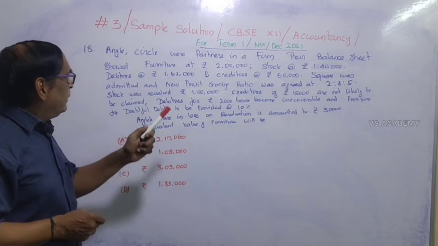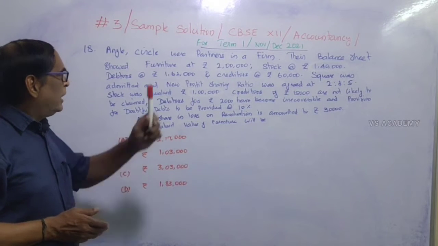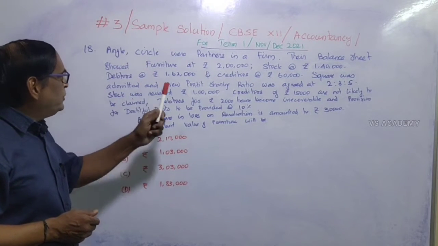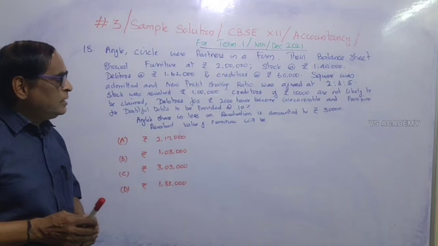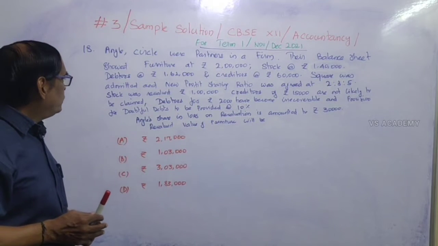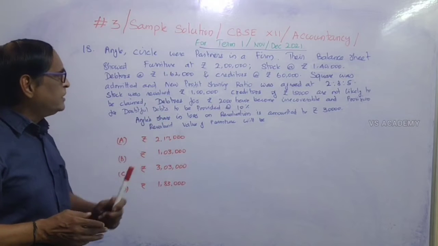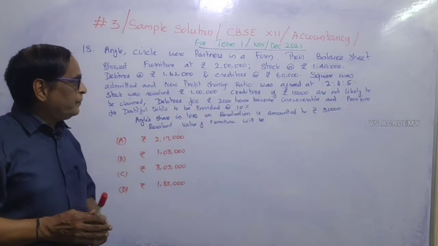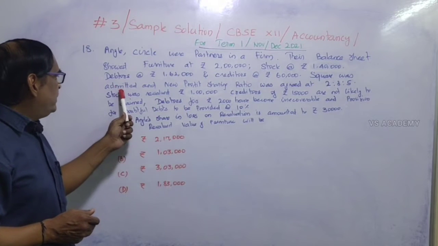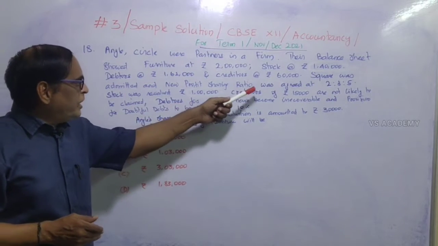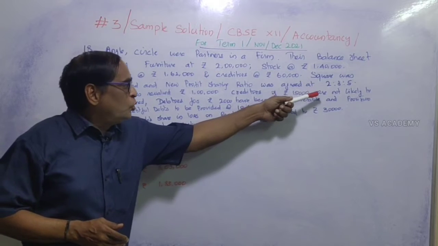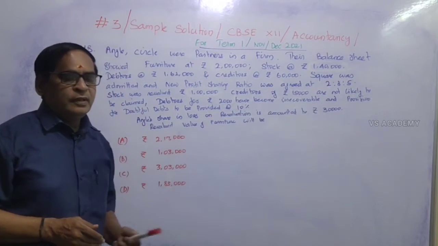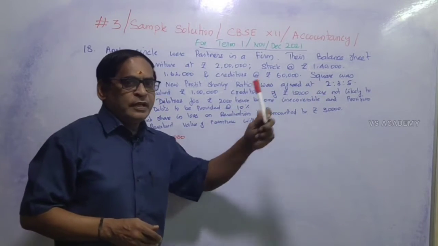Angle and Circle were partners in a firm. Their balance sheet showed furniture at rupees 2 lakhs, stock rupees 1,40,000, debtors rupees 1,62,000 and creditors at rupees 60,000. Square was admitted and the new profit sharing ratio was agreed at 2:3:5. That means the new profit sharing ratio.